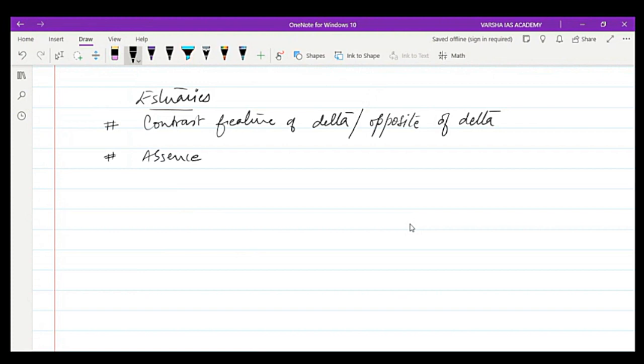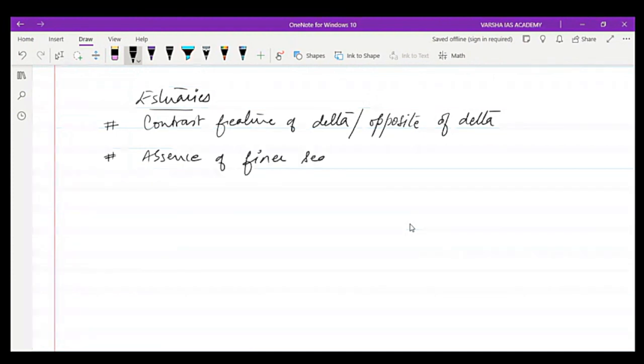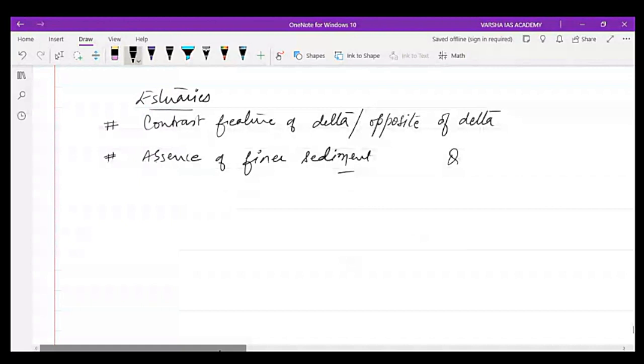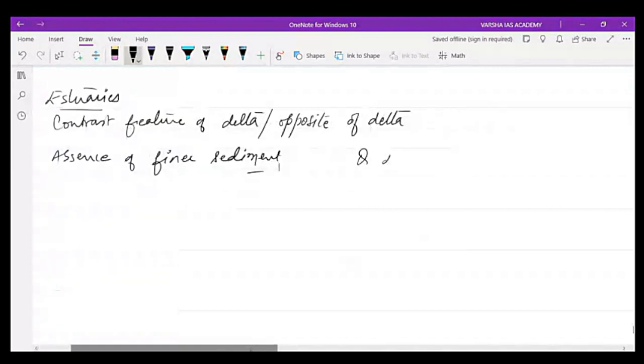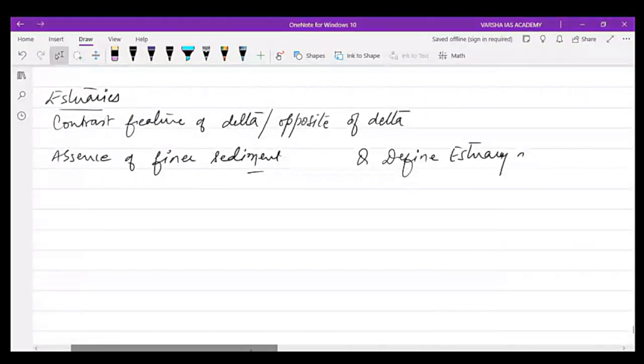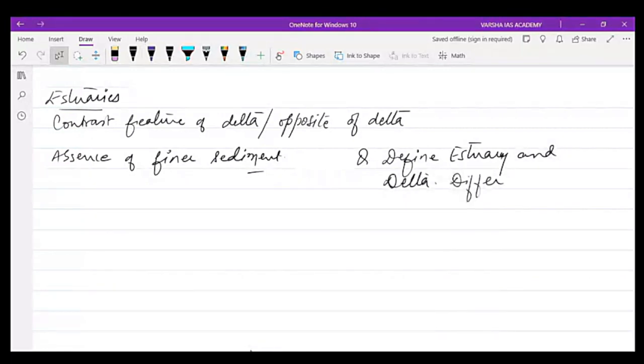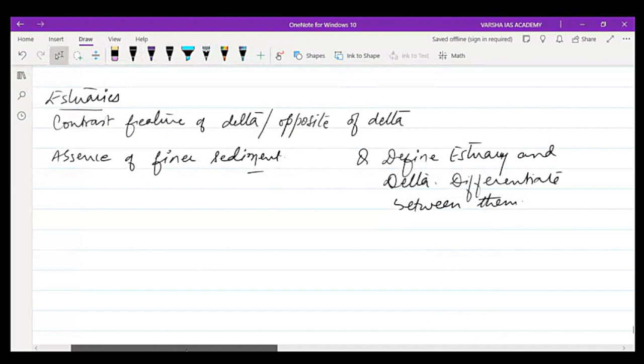Finer sediment. So there can be a question in the exam. For example, you can write down a question there: define estuary and delta, differentiate between them. So what will be the differentiation between these two features? So this is the opposite of the delta.